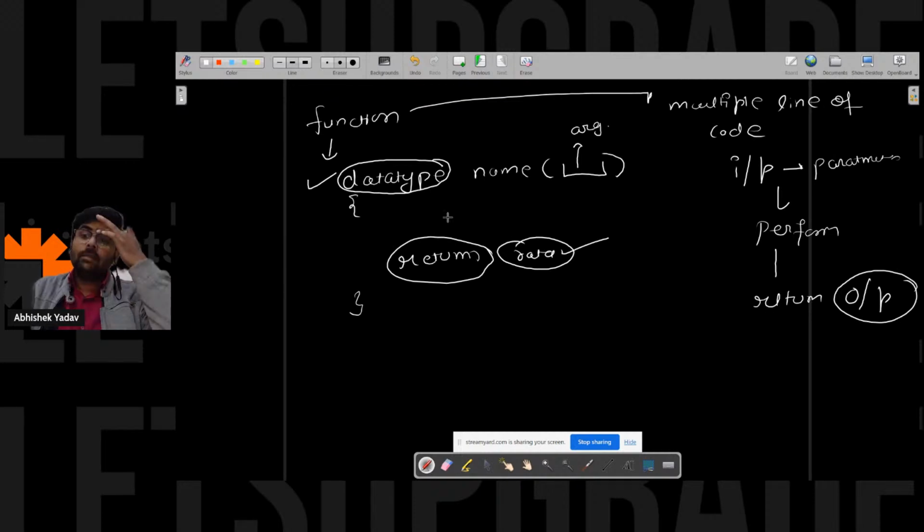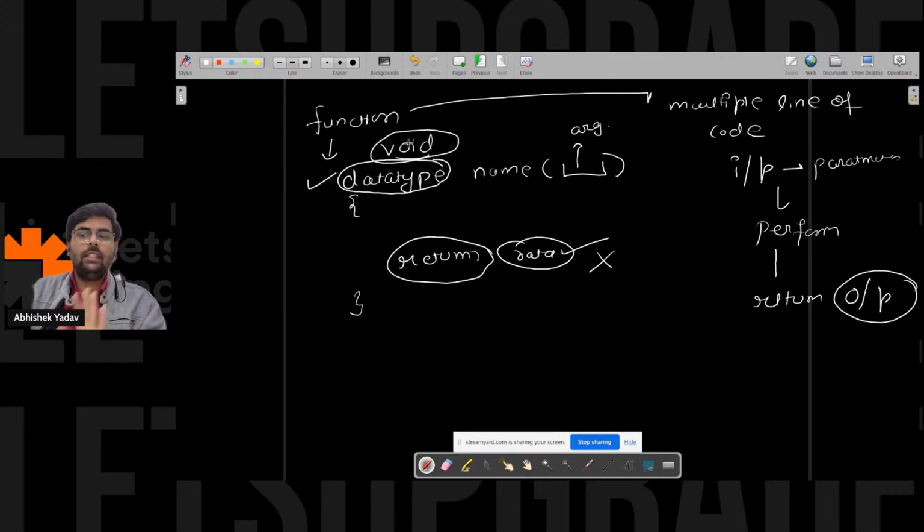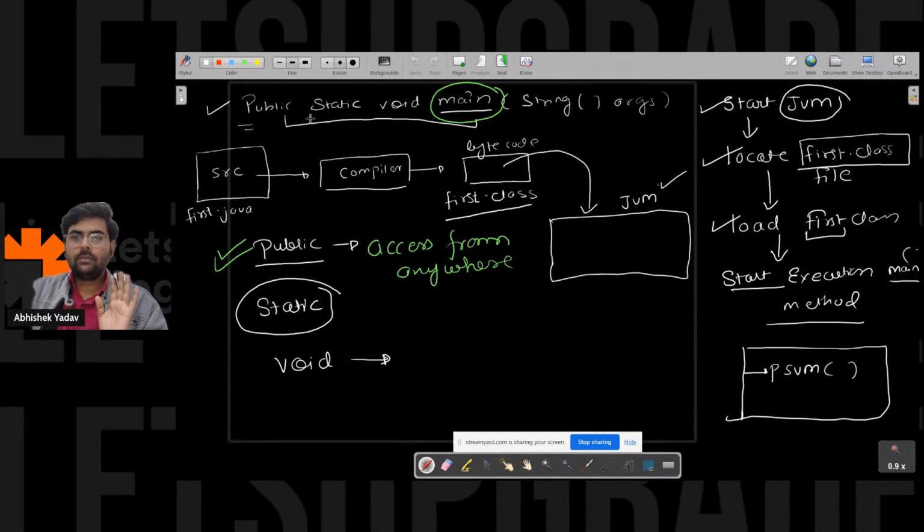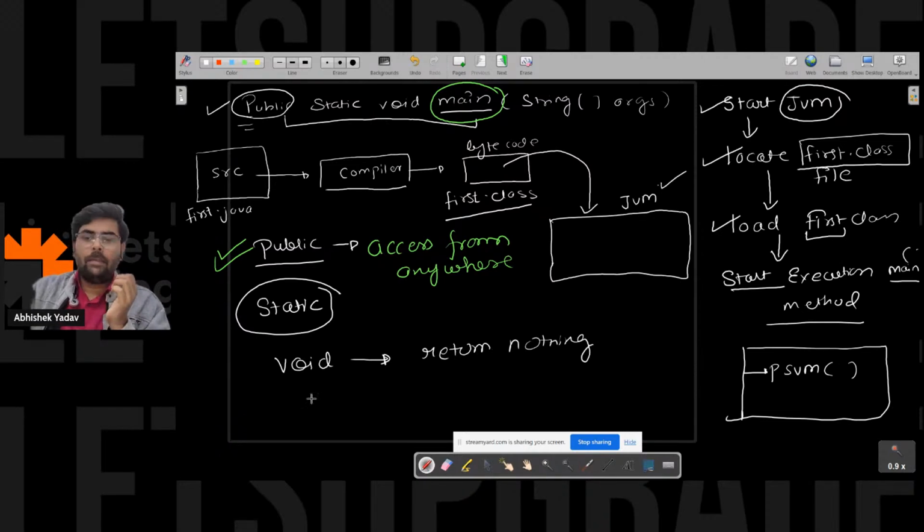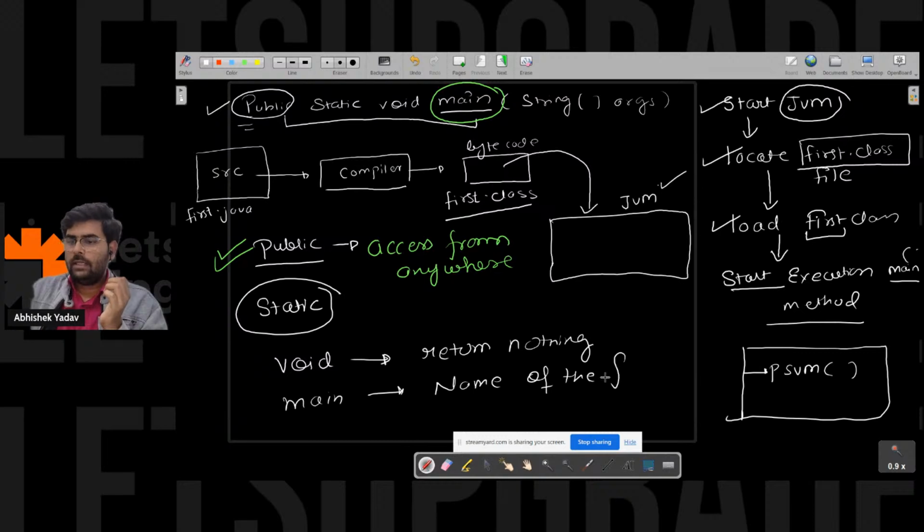Right, everyone? Similarly, if you are returning nothing from the function, the data type should be void. Void means nothing. So here, let's come back to public static void main. Public means access from anywhere. Void means we are returning nothing. And we have main. Main is the name of the function. Right, everyone?